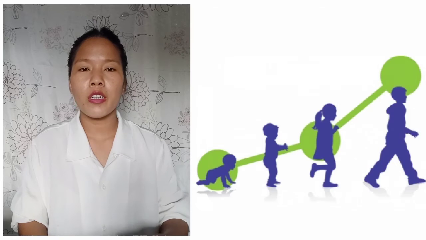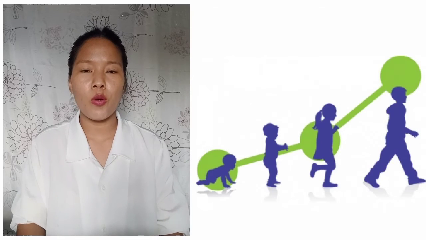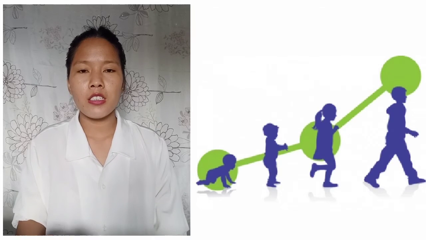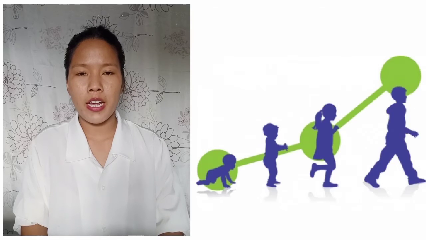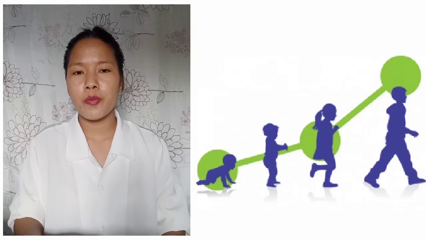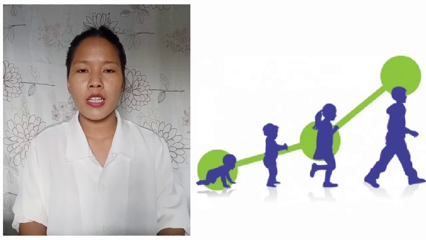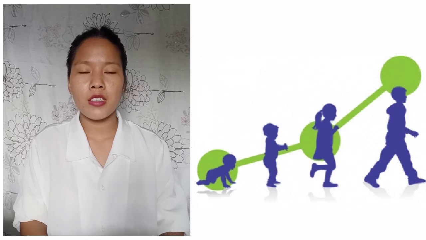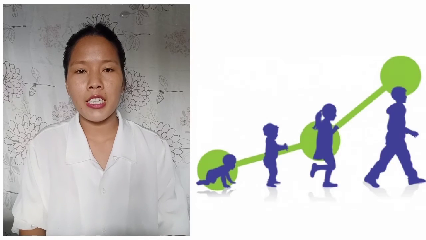Okay, the internal changes during this puberty occur inside the body, and these are called the primary sex characteristics. Some of these are development or increased activity of the sweat and oil glands. These sweat glands and oil glands become more active, and the sweat glands start producing more sweat, and then the body of an individual will begin to produce an odor, or a smell. And these oil glands will secrete more oil, and then the skin will become oily, and it will result in the formation of pimples and acne on the face.